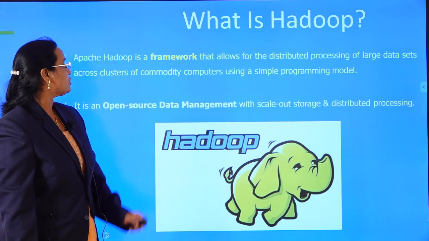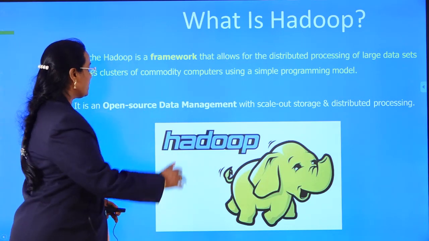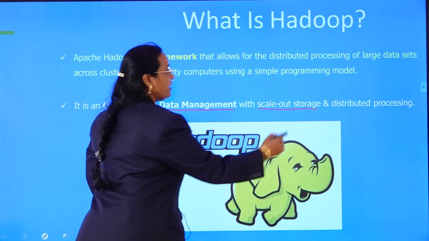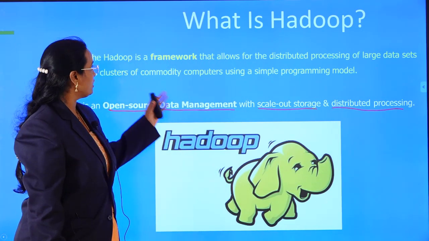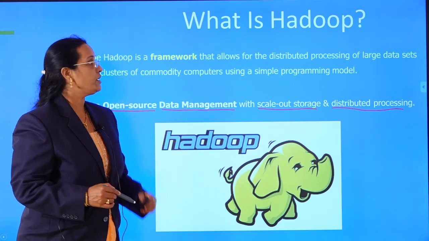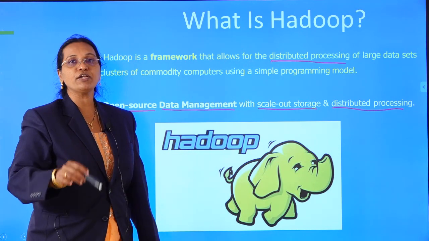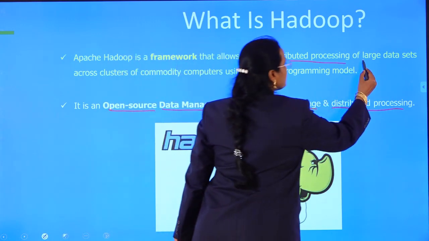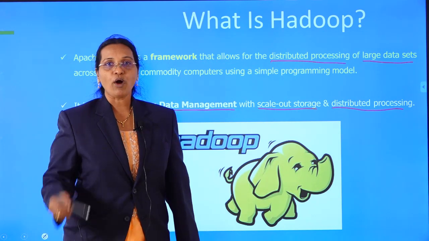It is an open source data management with scale-out storage and distributed processing. That is the working style of Hadoop. So what is Hadoop? Apache Hadoop is a framework which allows for distributed processing of large data sets. That means the job is distributed among different nodes, among n nodes. I have got 1 terabyte of data and I have been asked to process that 1 terabyte of data.